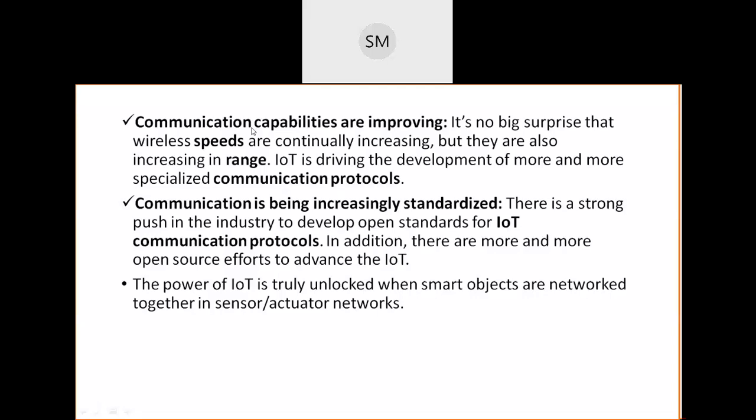So like this, for communication between one smart object and another smart object, they have their own communication protocols. We will come to these communication protocols, what those are and all those things, in the next topic, okay. Also, communication is being increasingly standardized. It means standard protocols have started to be developed and used in these communications, okay.